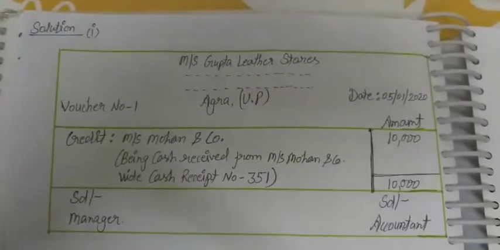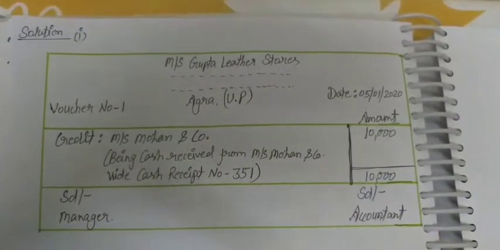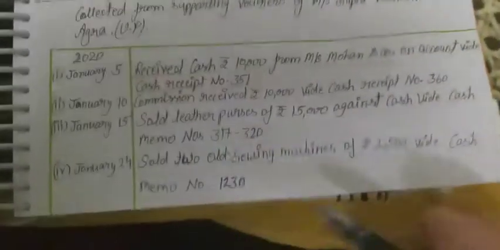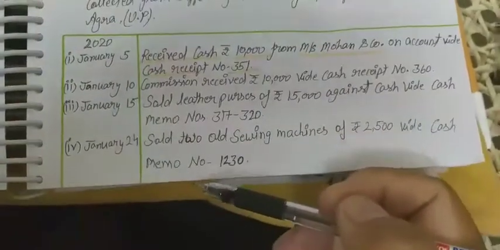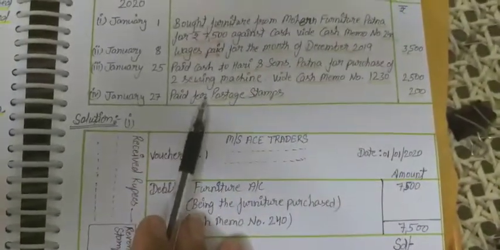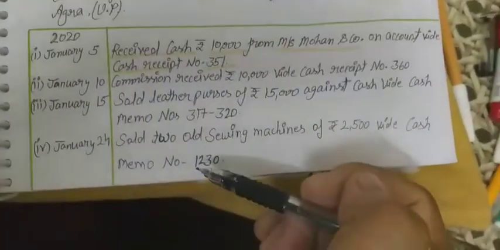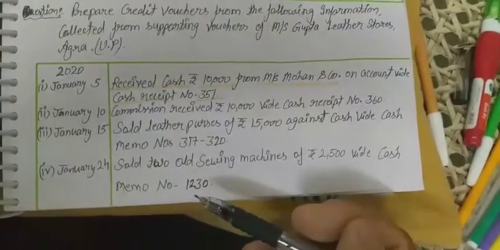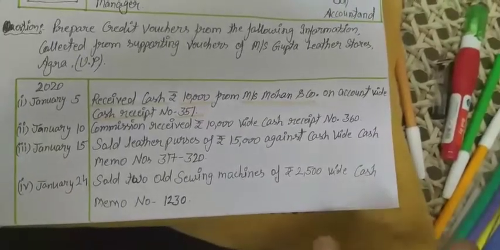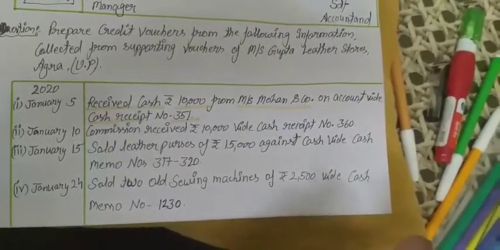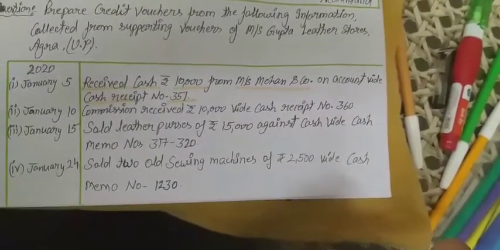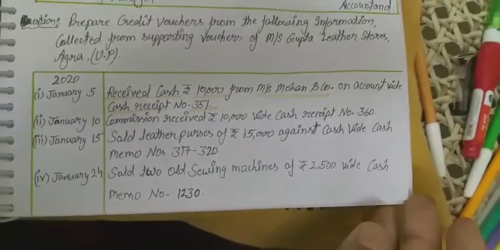Okay students, so we learned to prepare both vouchers, and for the rest of the transactions in this problem, there are 3 more transactions. For those you have to prepare the credit voucher. So you have to prepare 3 debit vouchers and 3 credit vouchers. One more voucher is still left, that is the transfer voucher. So students, we are going to learn how to prepare the transfer voucher. Let's see the problem related to the transfer voucher.